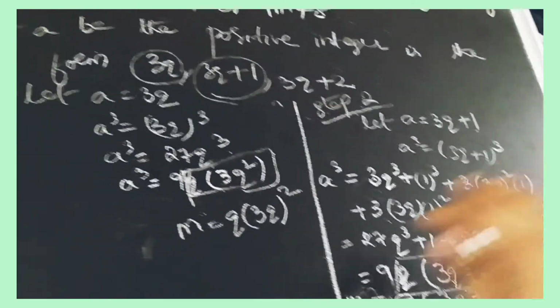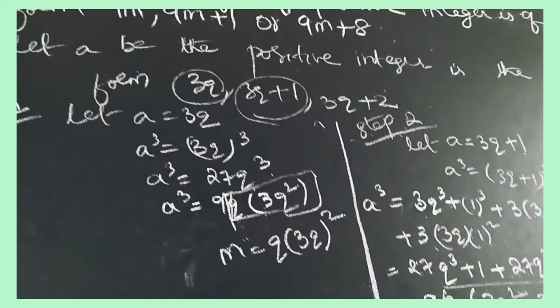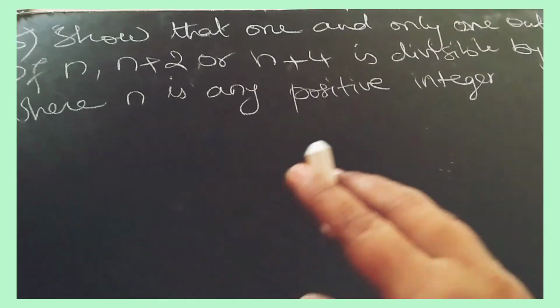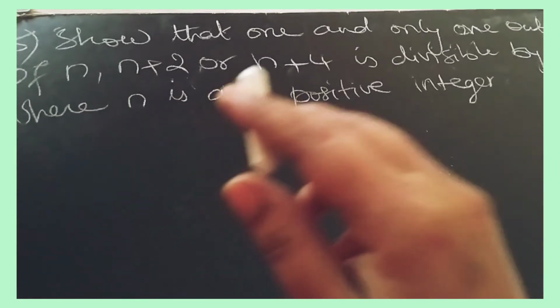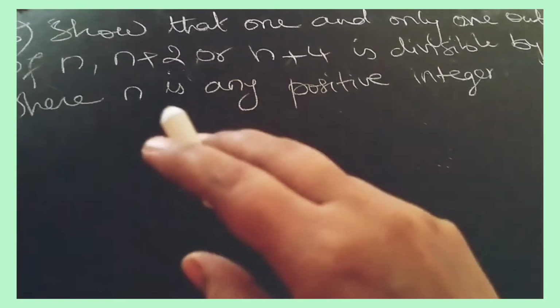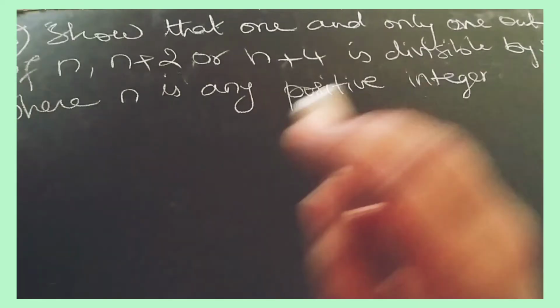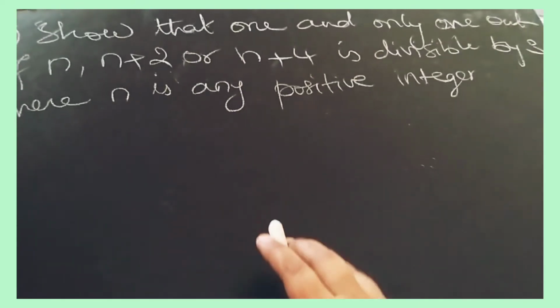Now we'll do step 3 where n is any positive integer. So you have to prove that n, n plus 2, n plus 4, out of these only one is divisible by 3, where we have to take n as a positive integer.